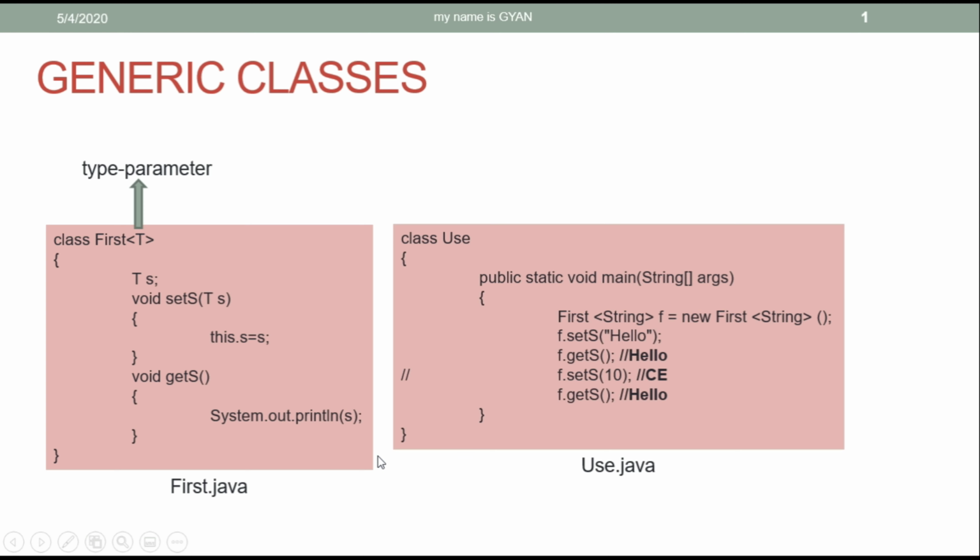But whenever a base class reference stores a derived class reference, then by using the base class reference, we cannot call a method which is specific to the derived class. Overridden methods we can call, and in that case, the derived class implementation will be executed. But if a method is not present in the base class, only in the derived class, and you call that derived class method using the base class reference, you will not be able to. That's why we cannot call s.length. That will throw an error.